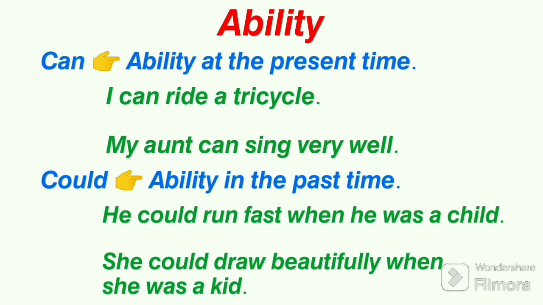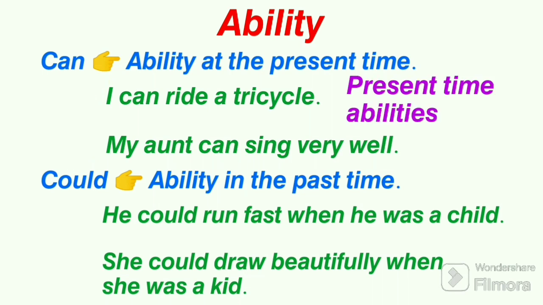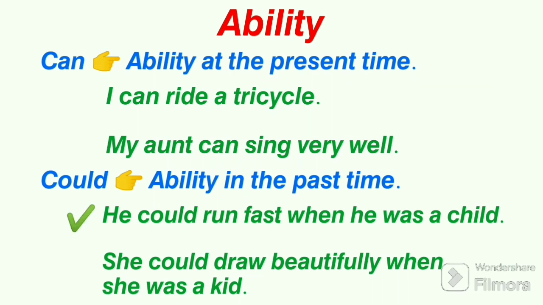For example, I can ride a tricycle. My aunt can sing very well. We are talking about present time abilities in these two sentences, okay? But if we say he could run fast when he was a child, then it refers to past time, the time when he was a child. So could run refers to past ability. Similarly, she could draw beautifully when she was a kid.